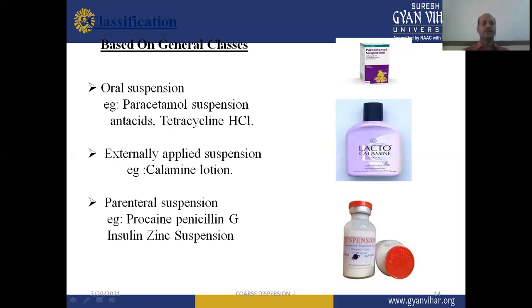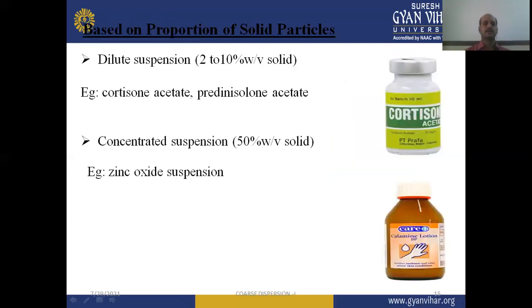Then the next one is the parenteral suspension. Some of the suspensions can be used with the help of intramuscular or intravenous injections, like procaine penicillin G, insulin zinc suspension, etc. So these are the different examples of different classes of suspension, which are based on the different routes, like oral suspension, externally applied suspensions, or parenteral suspensions. So these are the general classes of suspension.